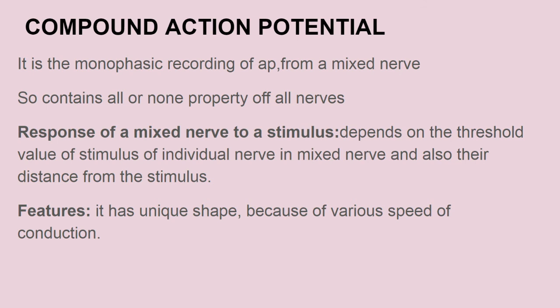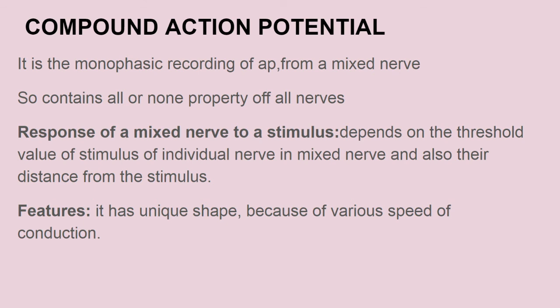Now the compound action potential. First of all, it is the monophasic recording of the action potential from a mixed nerve. What is a mixed nerve? It contains different types of nerve fibers with varying diameters. Therefore, the compound action potential represents an algebraic summation of all the all-or-none action potentials of all the nerve fibers that form the mixed nerve. The response to the stimulus depends on the threshold of the individual axon in the nerve and the distance from the stimulating electrode.